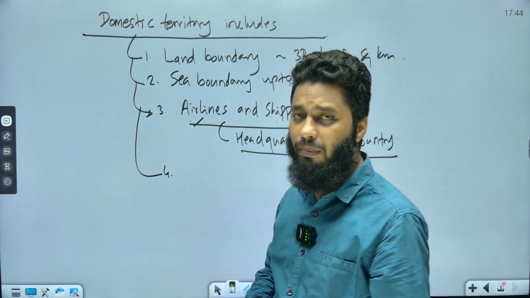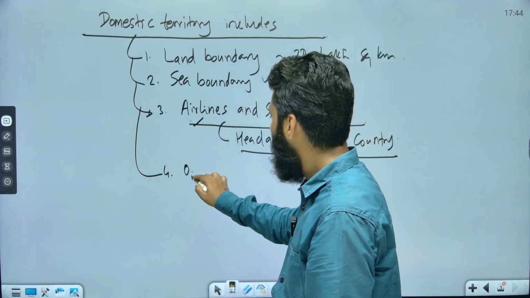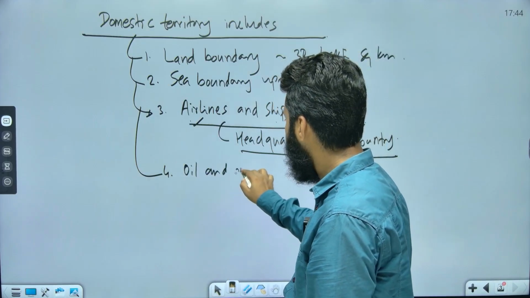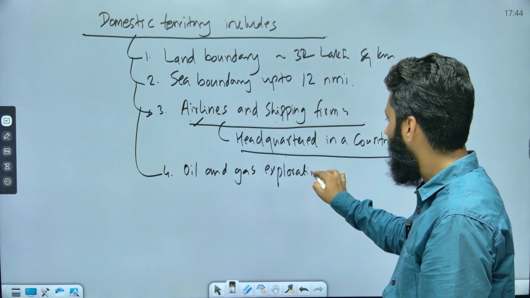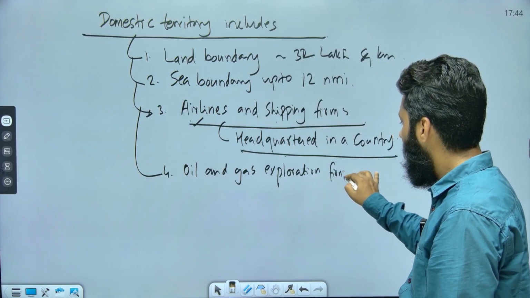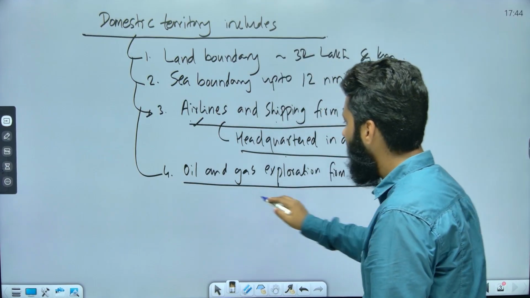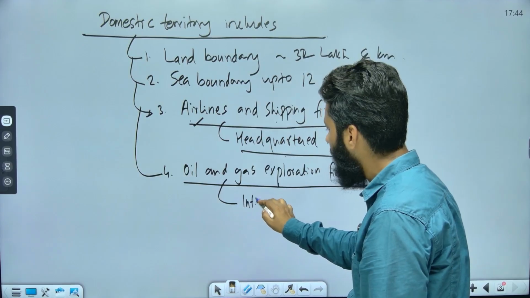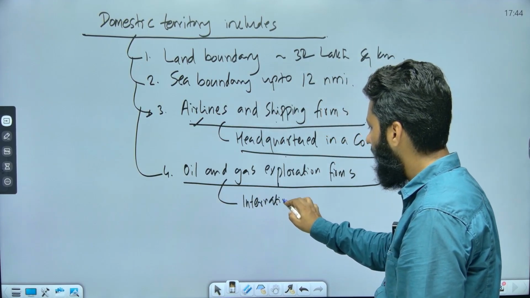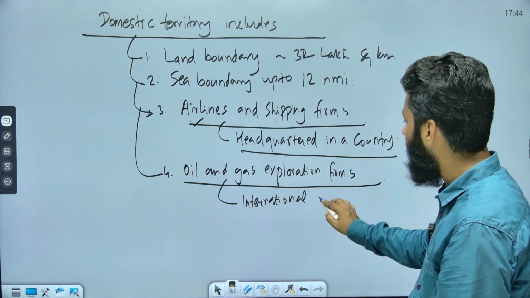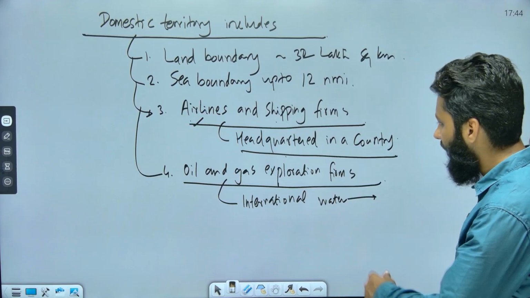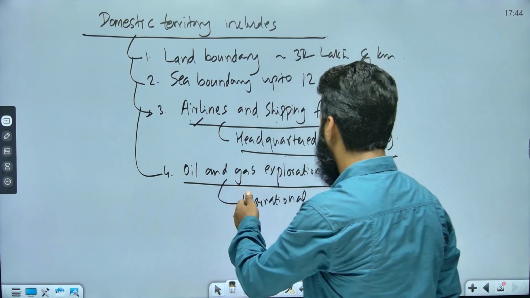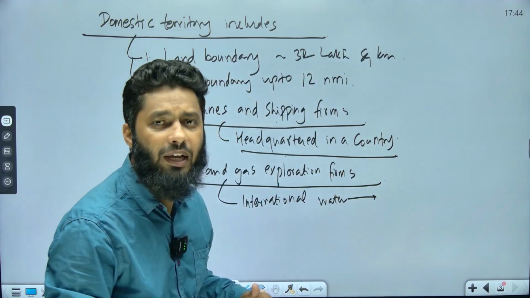Fourth, we can talk about oil and gas rigs, that is, oil and gas exploration firms. If exploration is being performed in international water, then it will be counted under the GDP of the country where the firm is headquartered.